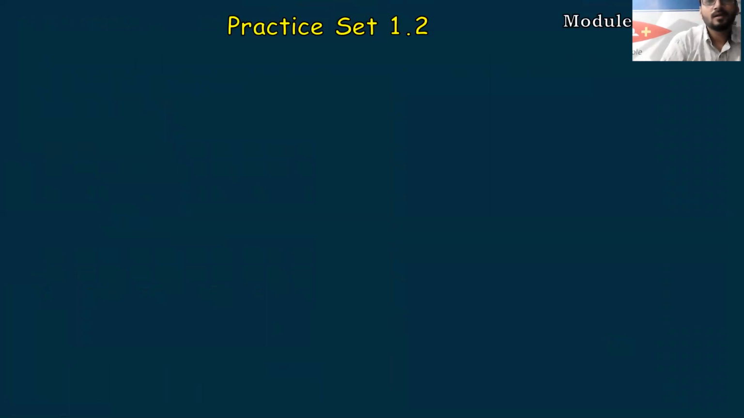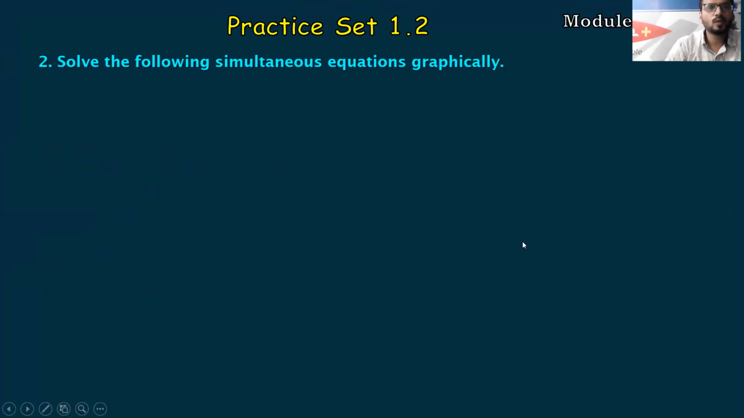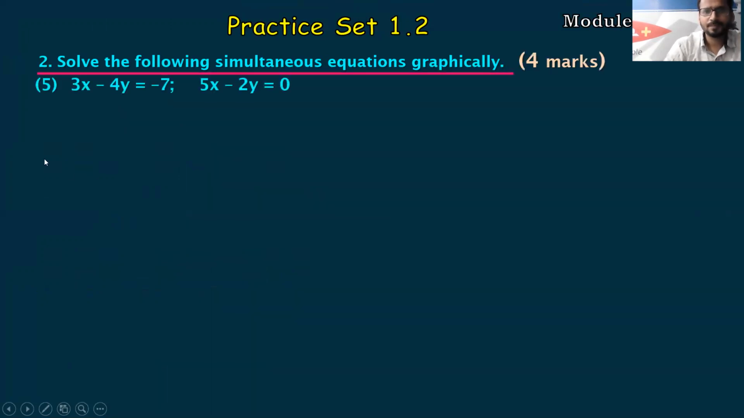Next, practice set 1.2, question number 2, sub question 5. This is the most critical question of a graph question, students. So everybody pay attention to whatever I'm going to teach. For 4 marks, this may be asked in your board exams or preliminary exams. So this is your module number 21. Mark this as the most important module, students.